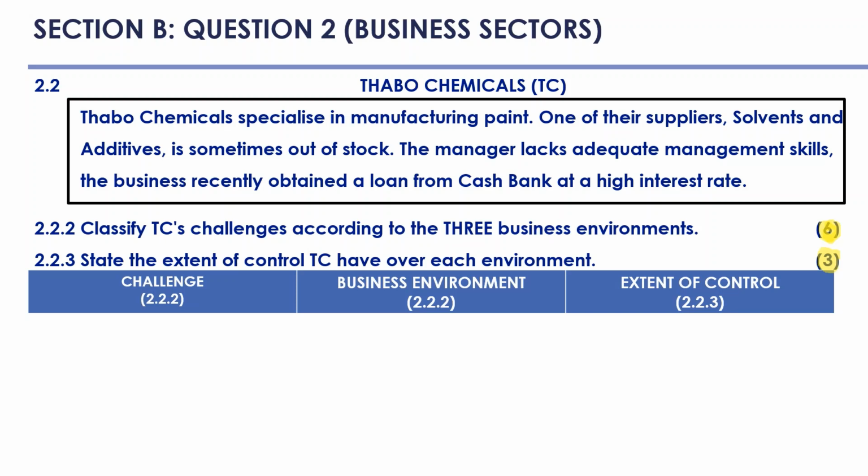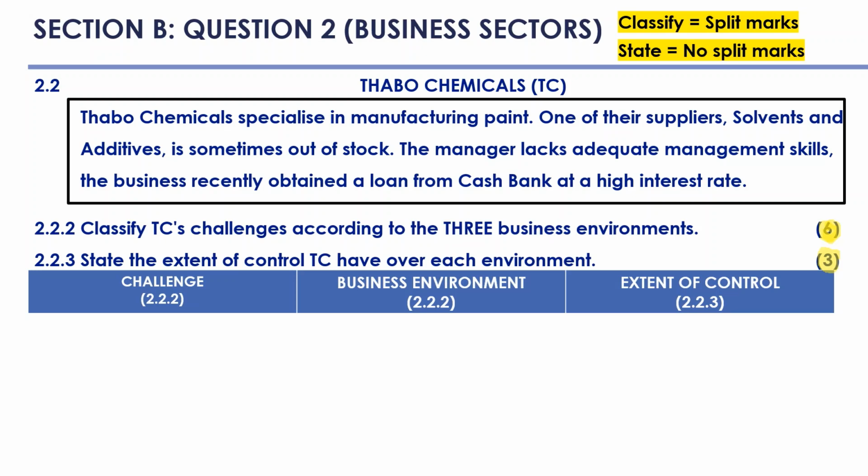You will see also that it is in a table format, and you will see that usually in your papers they say use the table below as a guide to answer the question. The reason we do that is so that you can clearly see your response, and you then know that you have answered everything that you needed to answer. Remember that we give split marks for the verb classify, and no split marks are given for the verb state. This is why the classify component of the answer is in 2 parts of the table, in the first 2 columns.